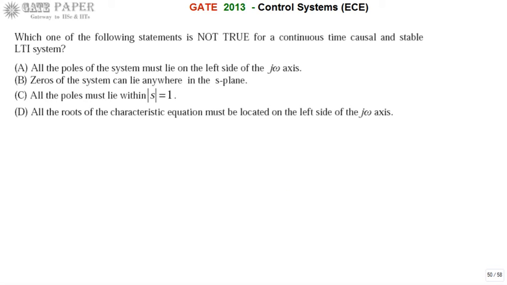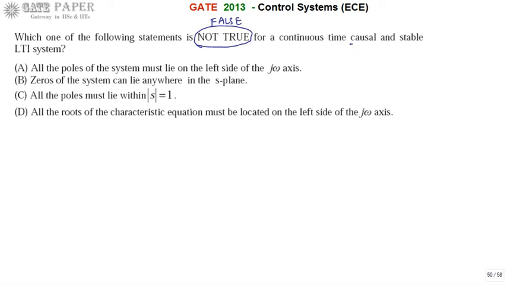Hello, we are discussing the GATE 2013 ECE paper. Which one of the following statements is not true for a continuous time, causal and stable linear time invariant system? Not true means we are going to find out the false statement, which is the wrong statement out of the given four possibilities.